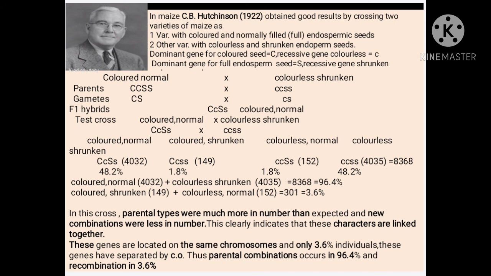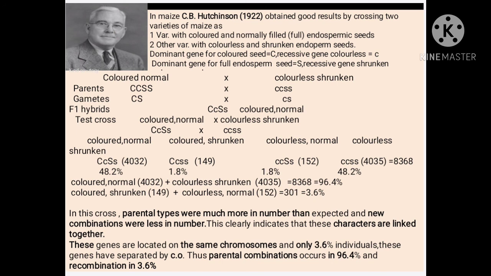The colored normal, 4032, and colorless shrunken, 4035, together make 96.4%, while the colored shrunken, 149, and colorless normal, 152, together make 3.6%. In this cross, the parental types were much more in number than expected, and the new combinations were less in number.